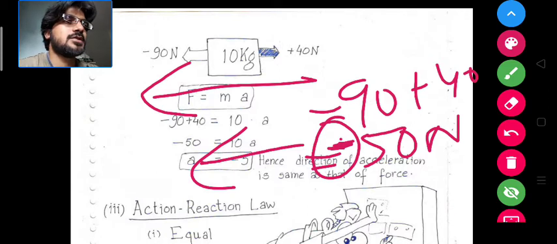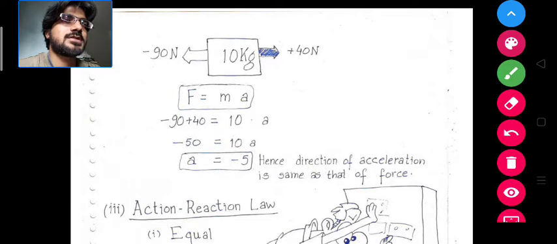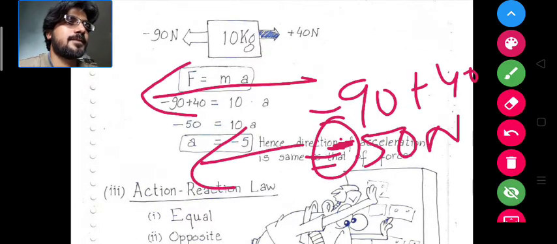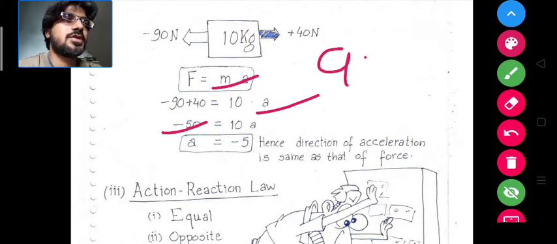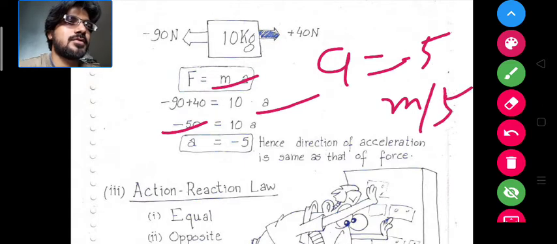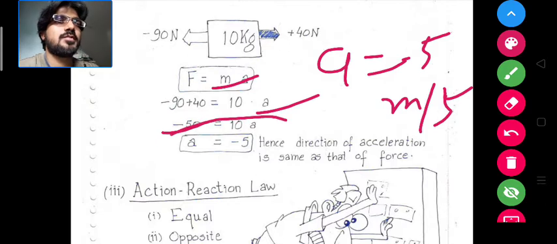So if you put this in the force equals mass times acceleration equation, here the mass is 10 kg, acceleration you have to find out, and force is minus 50. So the acceleration of minus 5 meters per second square will be the answer.